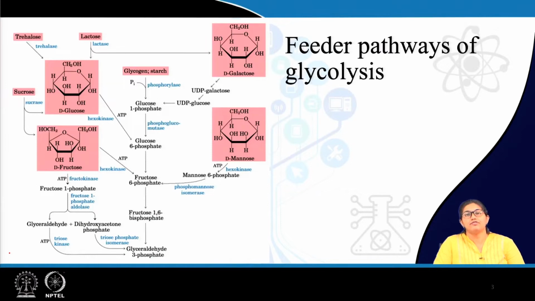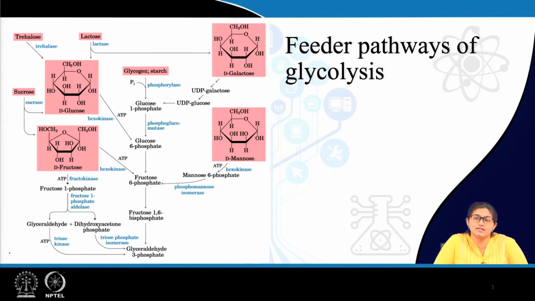Now, coming to the feeder pathways of glycolysis, in glycolysis what we have read is that glucose is basically converted to pyruvate, which is giving rise to acetyl coenzyme A. This acetyl coenzyme A is actually entering the TCA cycle to finally produce ATP and the reducing equivalents like NADH and FADH2, and they are actually required for production of ATP. So, this is an energy supplying metabolic pathway.